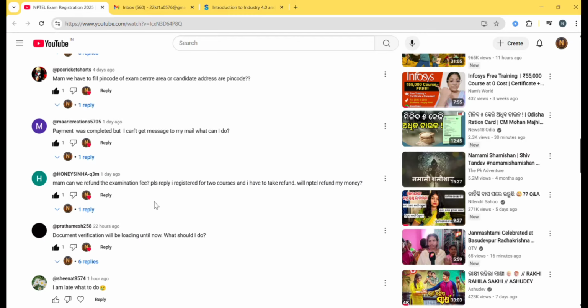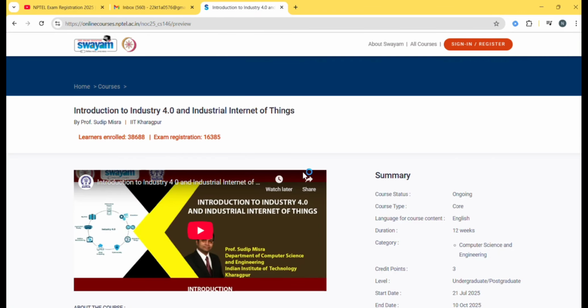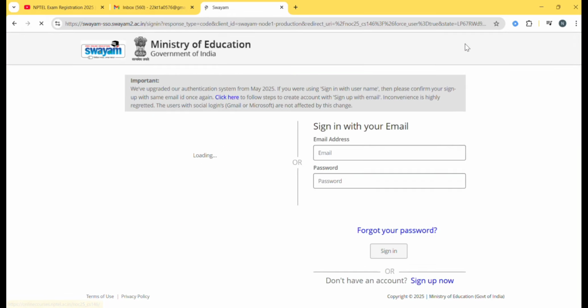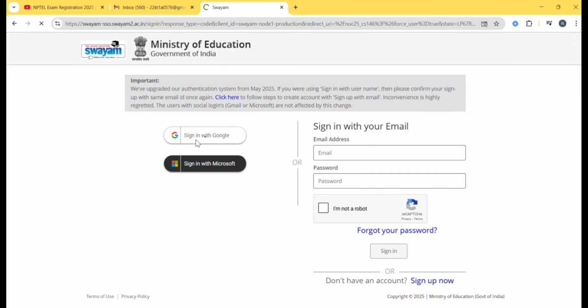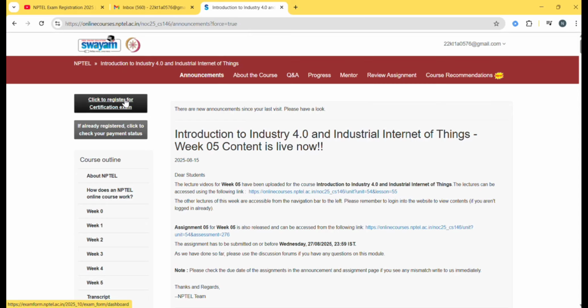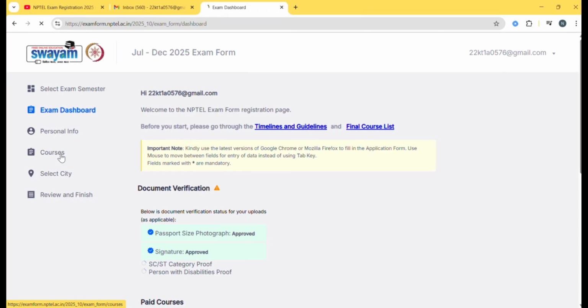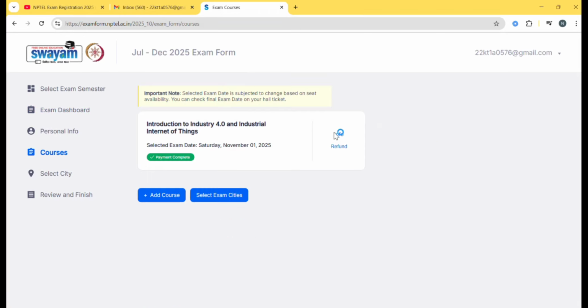And one of you has asked, can we refund the examination fee? So yes, you can get a refund, but before the deadline. I will show you the refund process. I have already said it in my short video, but here I will mention it again. So go to the NPTEL Swayam website, then click on sign in, then sign in with Google, then click to register for certification exam. Click on courses. Then here you can see the info, and if you want a refund, you can click on refund. So this is the refund process.